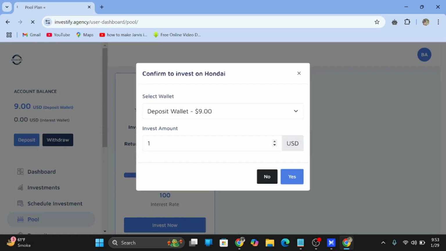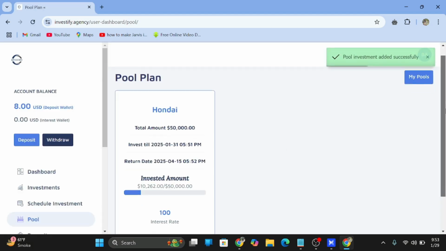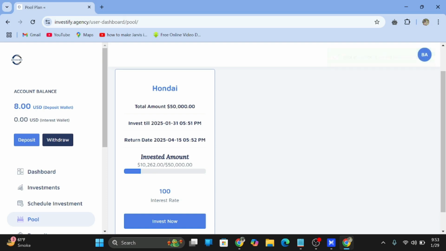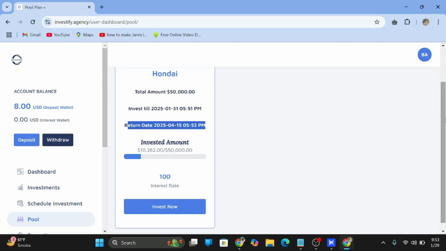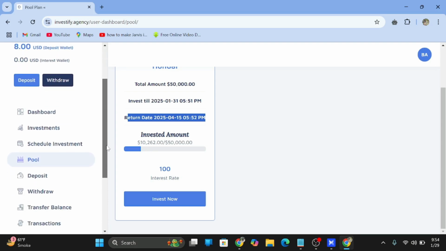The pool section is basically about 100% profit on investment, and I successfully invested my $1 and now I have $8 in my account balance. So after this time period, on the return date mentioned here, I will get double the value of my investment. Okay, hope you guys understand this. This is the single plan now in the pool section, but with the passage of time it shows several types of pool plans. Okay, you guys just update and check it from time to time.